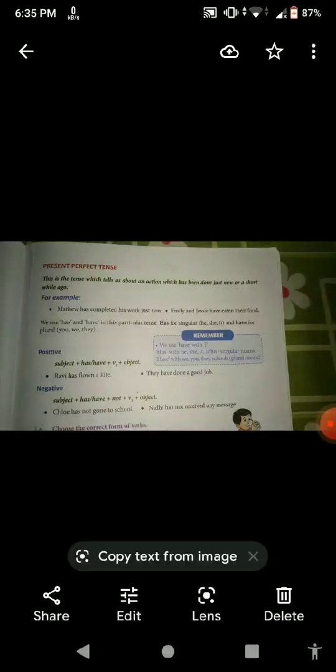Now see, they have done. Do, did, done. Done is the third form, so V3. And they is plural, so have has been used. Now see, negative: subject plus has or have plus not, then V3 plus object. Only that in a negative sentence, only not comes between have/has and V3. Chloe has not gone to school. Nidhi has not received any message.